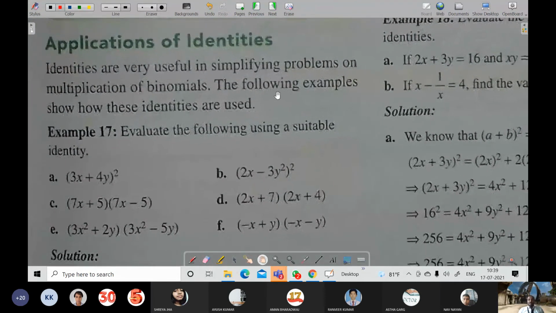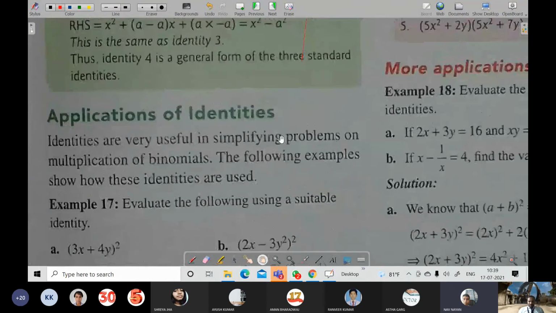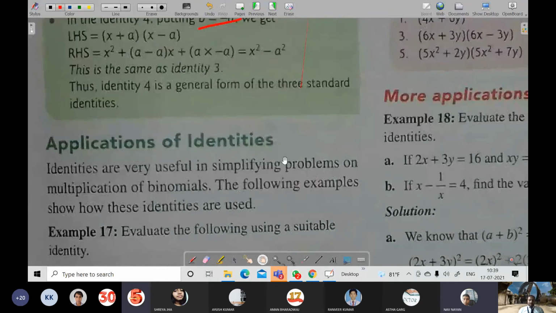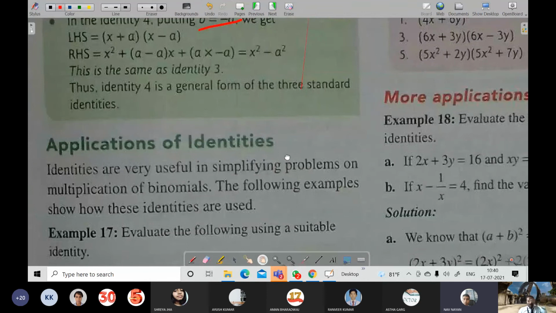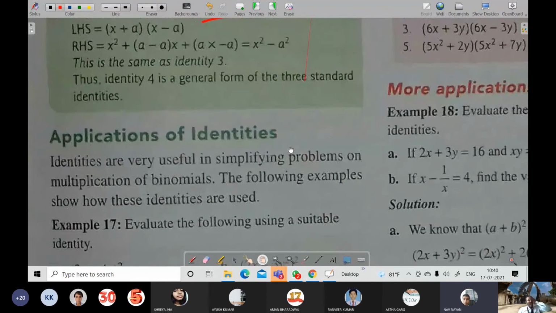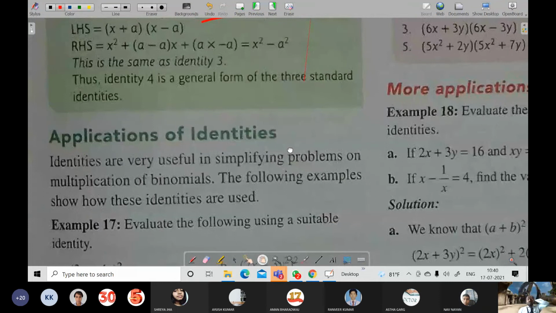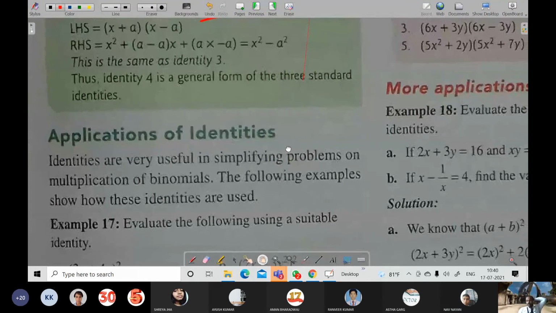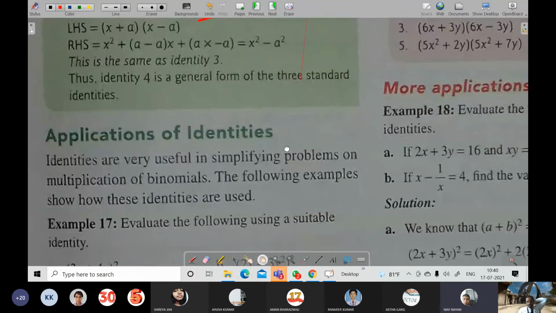Sir, in the third point, I have solved that x plus a and x minus a, then it is coming x square minus xa plus ax minus a square. Yes, so minus ax and plus ax will be cancelled, then it will become x square minus a square only. Okay, sir, understood.